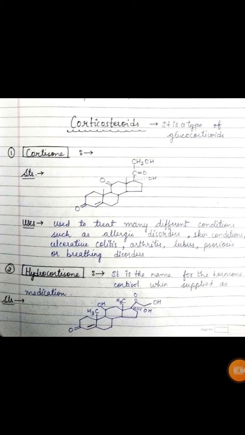Good morning, everyone. Today we are going to discuss a new topic, that is corticosteroid drugs. Before the discussion of the structure and uses of the drugs, we should know about the corticosteroid introduction. What is the corticosteroid? Actually, corticosteroids are hormones which are produced in the cortex of adrenal glands.